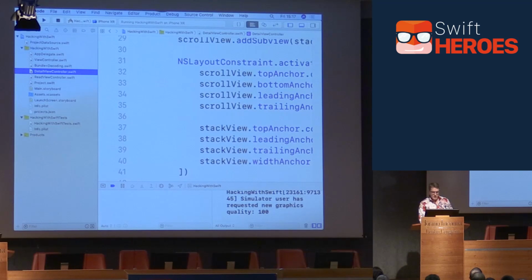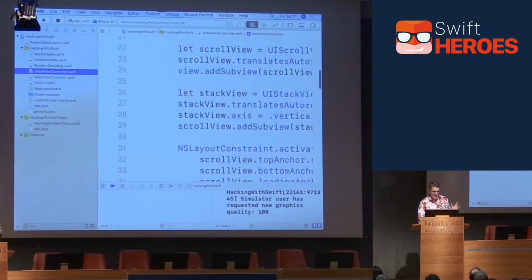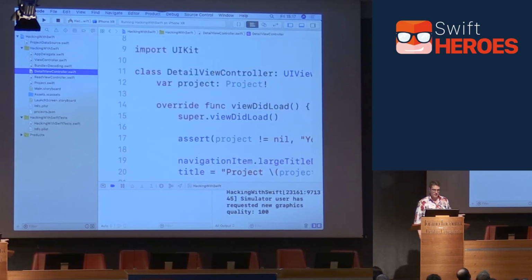Boom, okay. So this creates its views in code, which broadly I'm okay with, right? Use storyboards, use code, I don't really care, it's your code, right? But it does commit a cardinal sin. It creates its views inside the viewDidLoad method, which is not what that method's there for. That's to be called after your view has finished loading, not when you want to start loading your view. So it's the wrong place for it. We don't want any of this code in there.